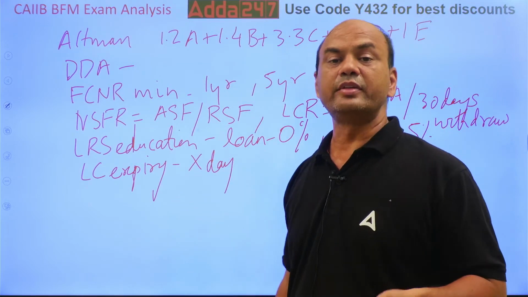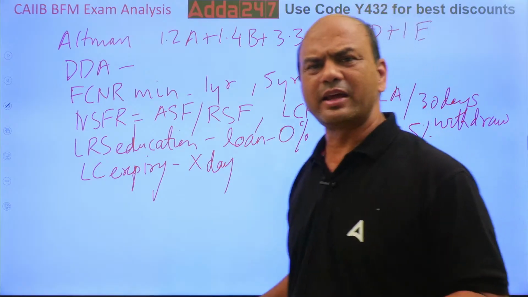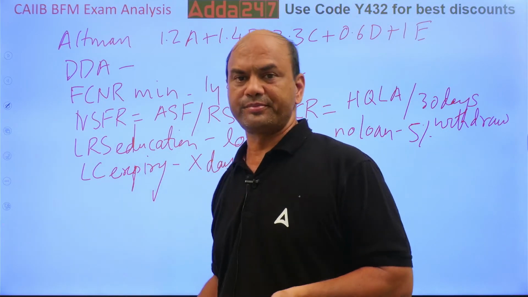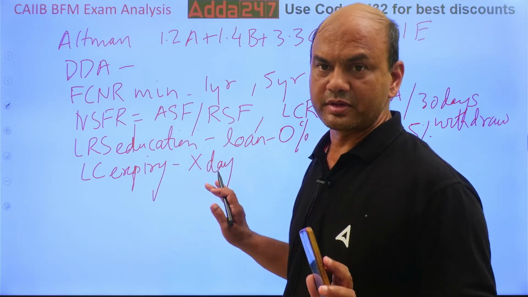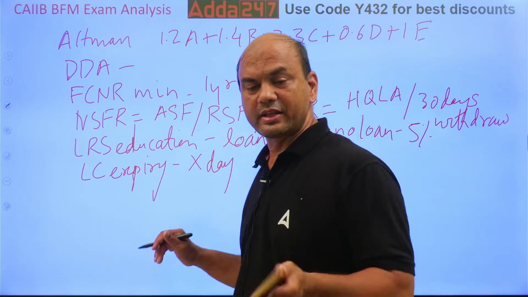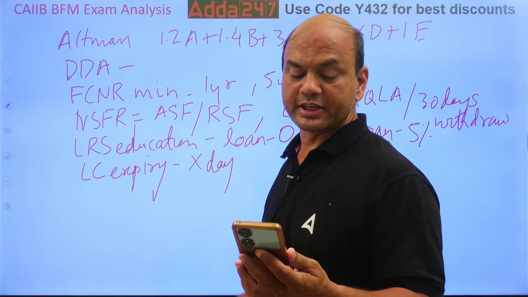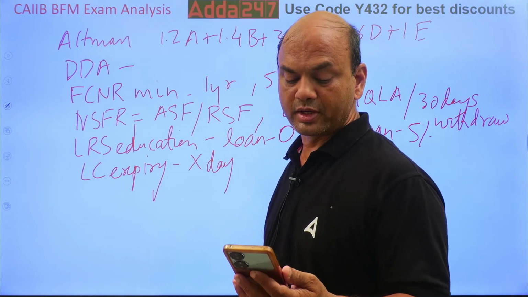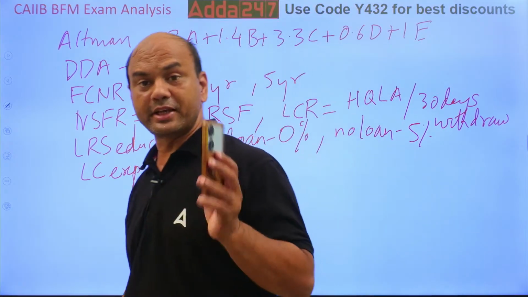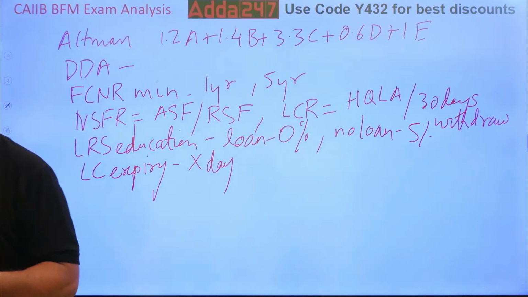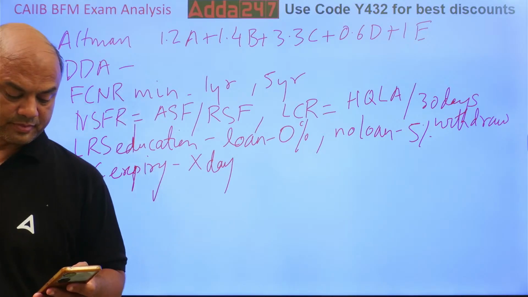Then when will the expiry happen? Expiry will happen when the bank reopens after the holidays. Kindly note. That is the rule of UCP only.